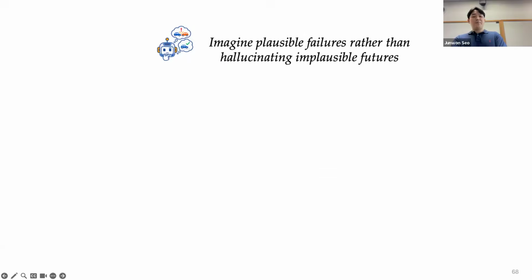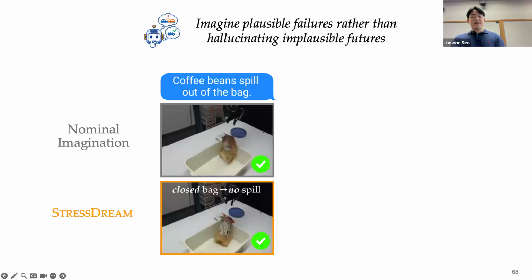For example, when the bag was closed, and the closed bag is visible from the image, the conditional future distribution from that image does not include any spilling events. And therefore, no spill is imagined even with steering using StressDream.